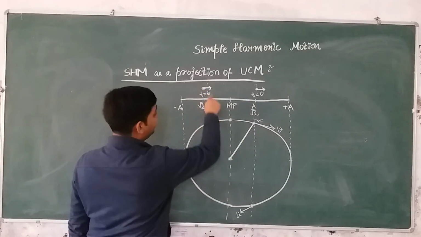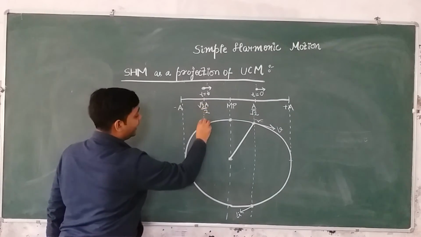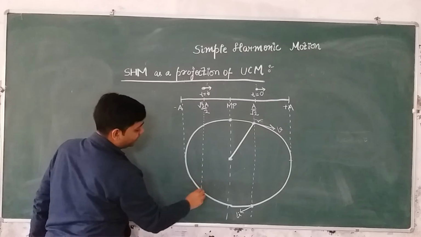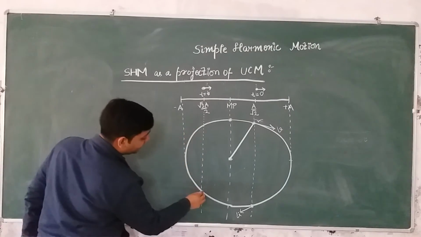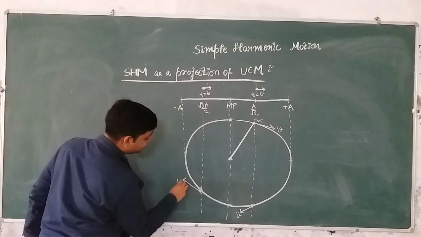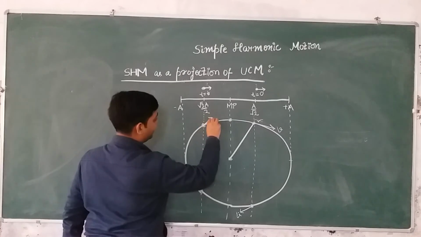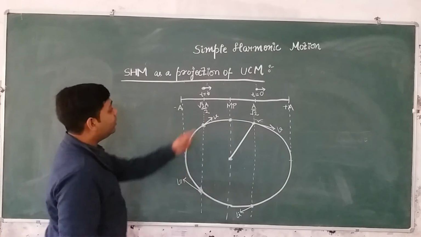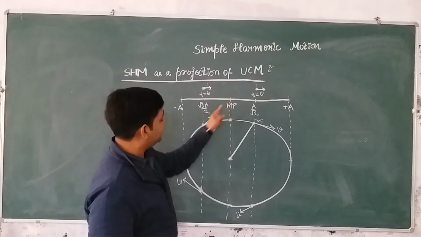Now similarly, if we see here, the position of the particle is root 3a by 2, and if I draw this line, the projection will be like this. So there are again two positions possible. If I draw the direction of velocity, the velocity will be like this, and here the velocity will be like this, right? So now if you see here, the particle is going actually towards the mean position.